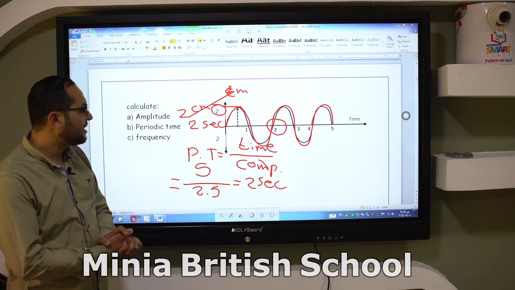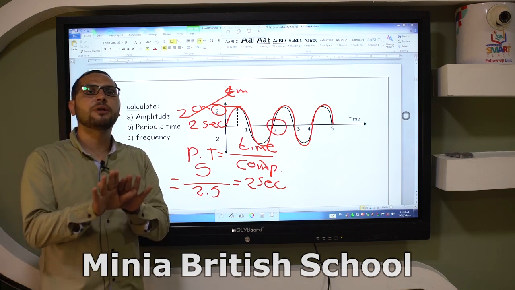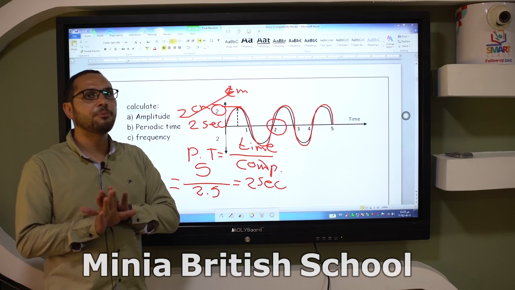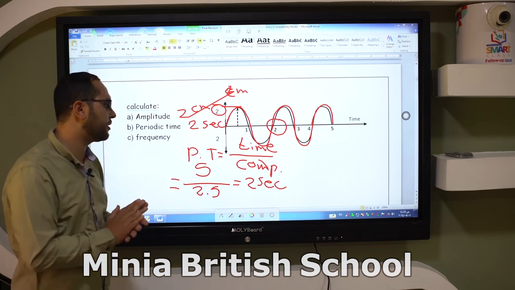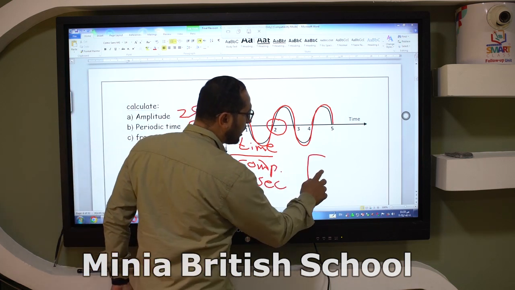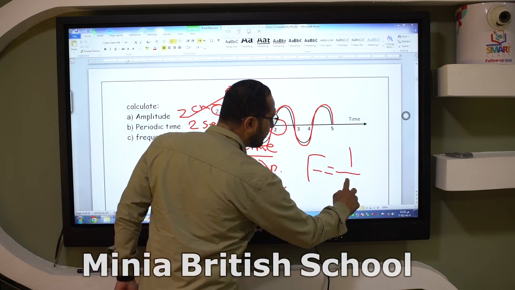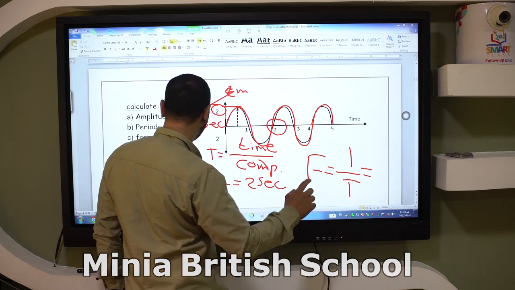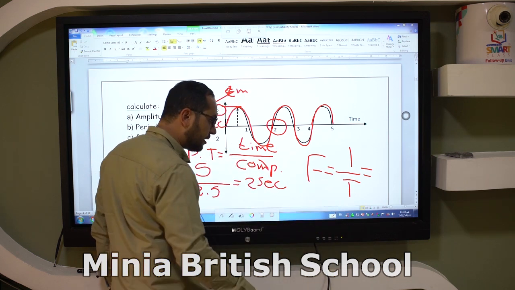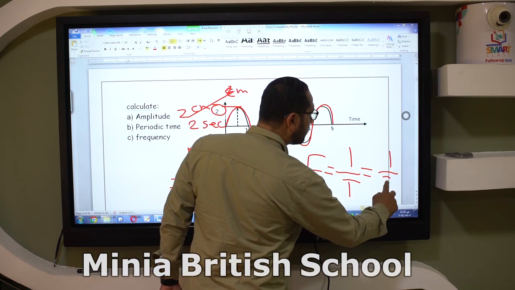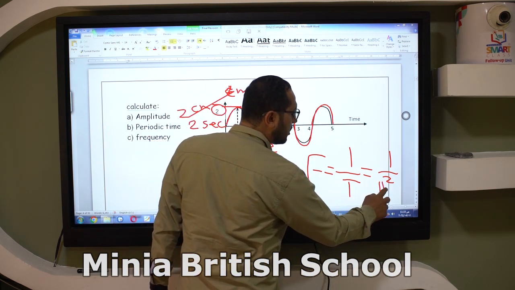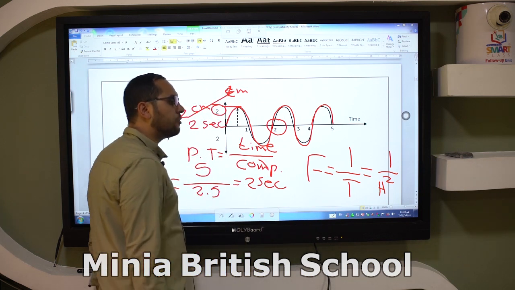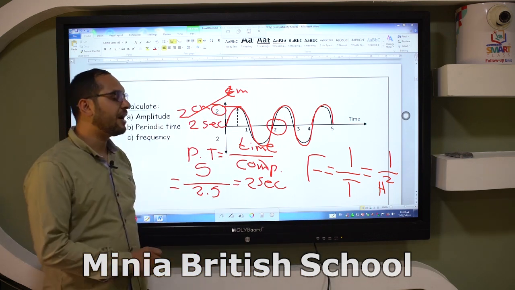What about the frequency? If you have the periodic time, you can calculate the frequency easily. Why? Because the frequency equals 1 over periodic time. That means the frequency here equals 1 over 2. What is the measuring unit here? Hertz. 1 over 2 hertz, or you can write 0.5 hertz.